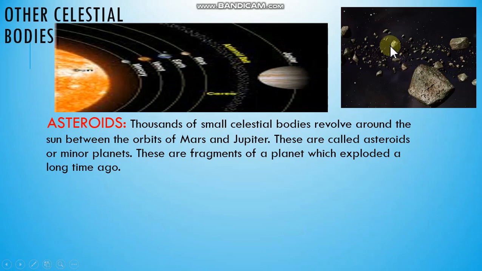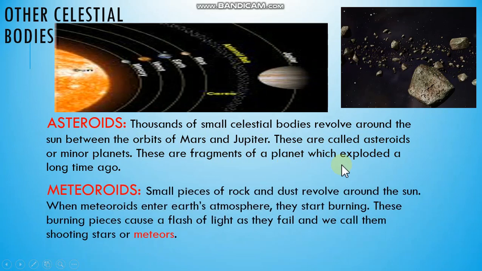Here, these types of stones flow around. These are called asteroids or minor planets. These are actually fragments or pieces of a planet which exploded a long time ago. Now we have meteorites, small pieces of rocks and dust that revolve around the Sun.